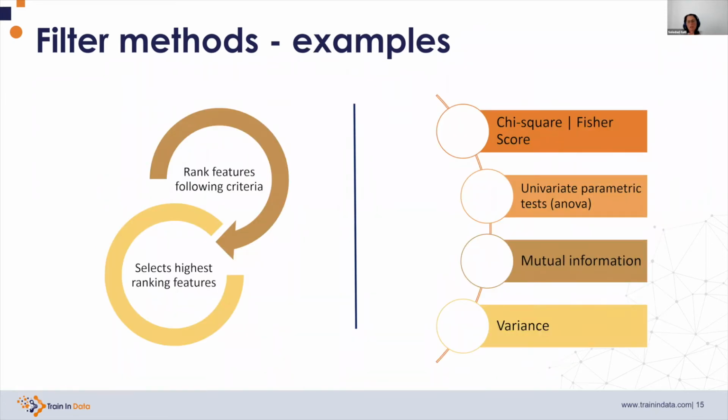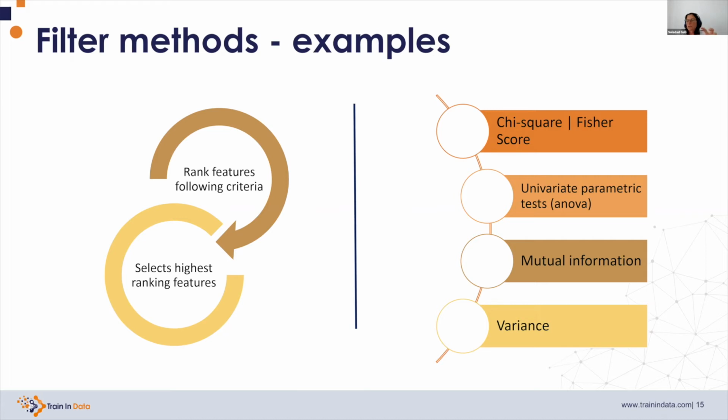Filter methods have two steps if you want. The first step includes a test or an algorithm to rank the features based on some parameter. And the second step is to select the top ranking features based on some other parameter.